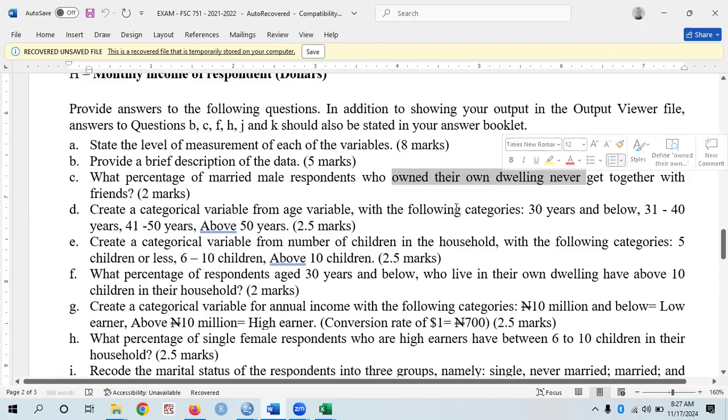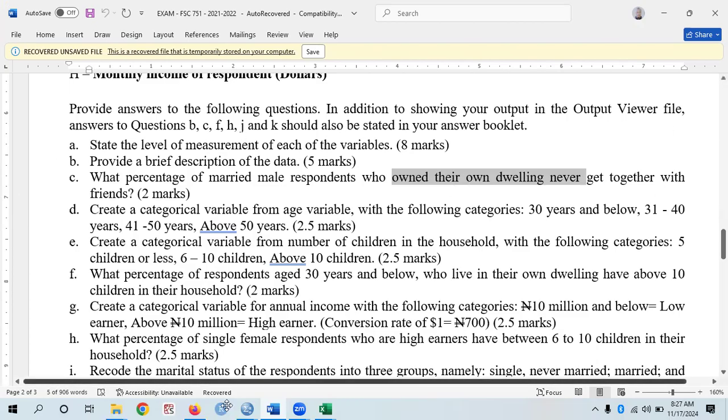I need you to understand this question. The first thing is we need gender, which is male. We need marital status, which is married, and we need ownership, which is own. All these things have sub lists under them. For marital status we have single, never married, married, and the likes. For gender we have male and female. We have to select the right one, and for ownership we just have two. So let's verify this from SPSS.